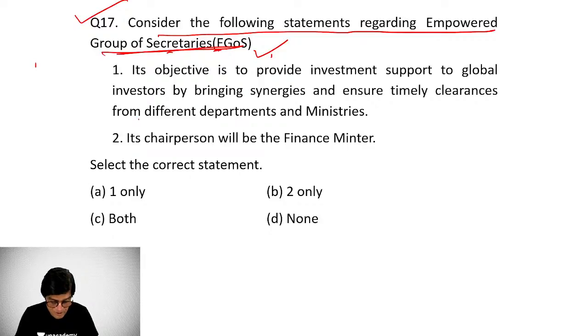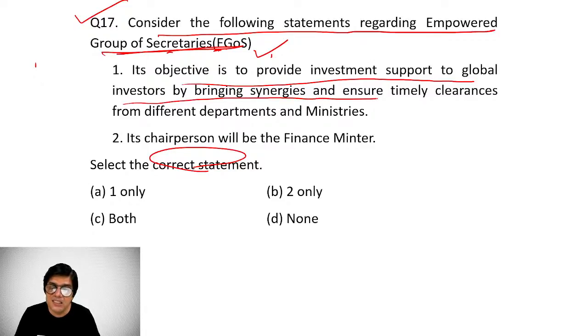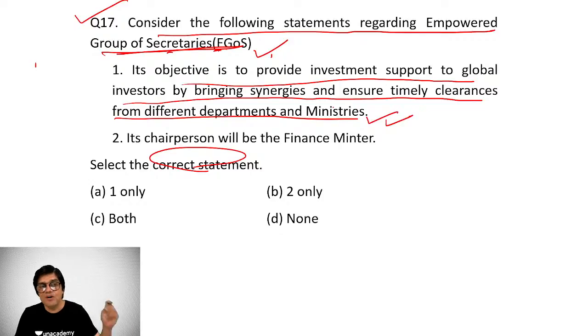Now, question number 17 I'm talking about, and we have to find out the correct statement. Its objective is to provide investment support to global investors by bringing synergies and ensure timely clearances from different departments and ministries. That is one of the major stumbling blocks, that clearances from concerned ministries and departments take a lot of time, and at times that frustrates global investors.